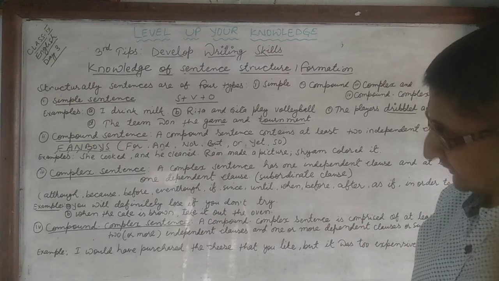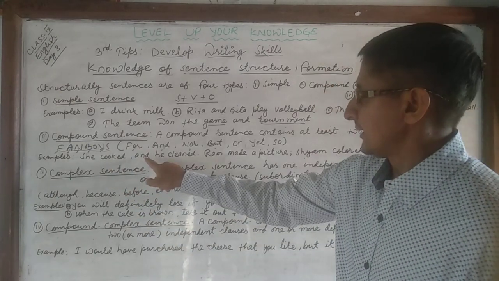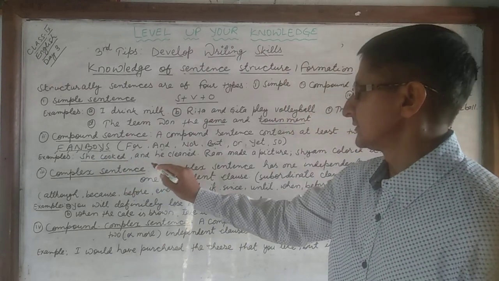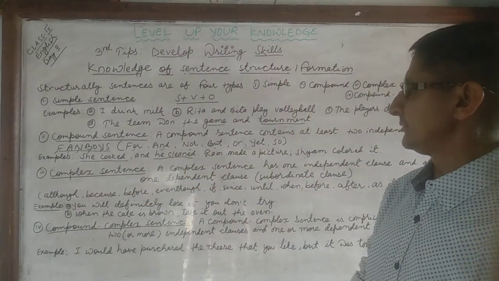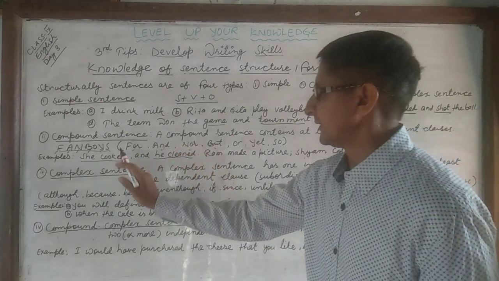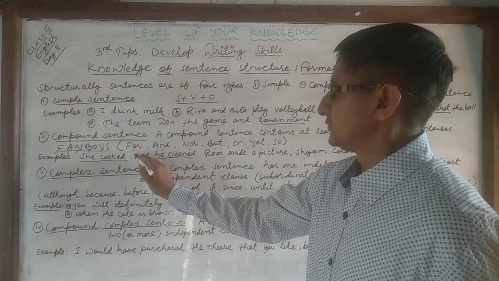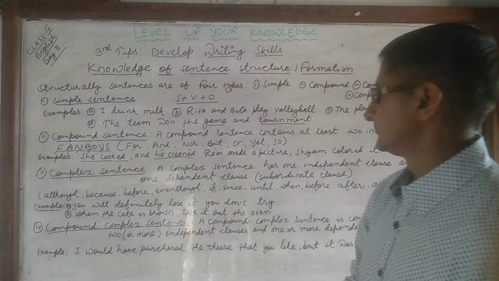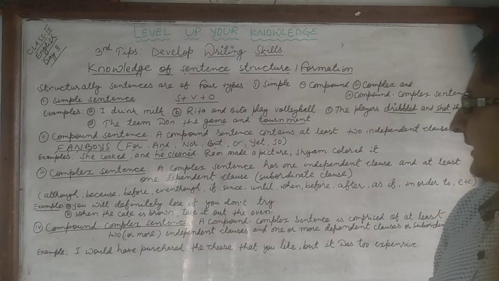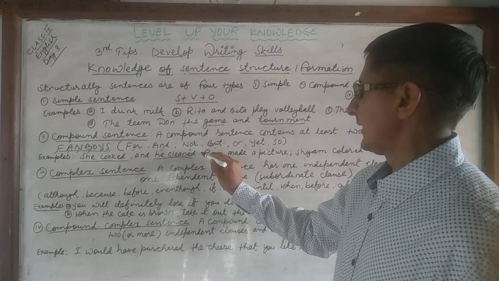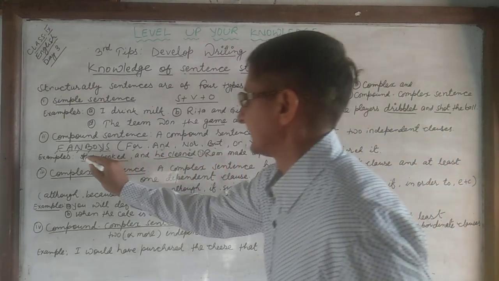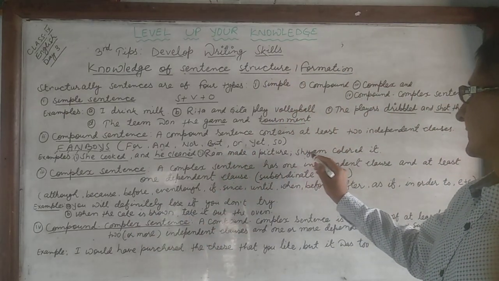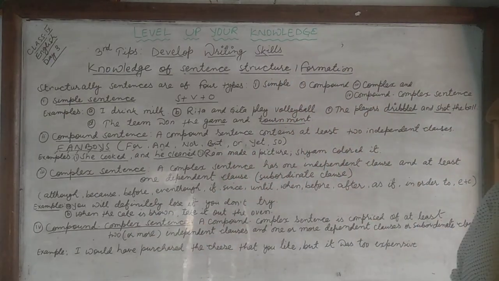Let's see the example. She cooked and he cleaned. She cooked, one independent clause. He cleaned, another independent clause. These two independent clauses are joined with the help of the coordinating conjunction and. Let's see another example. Ram made a picture; Sam colored it.